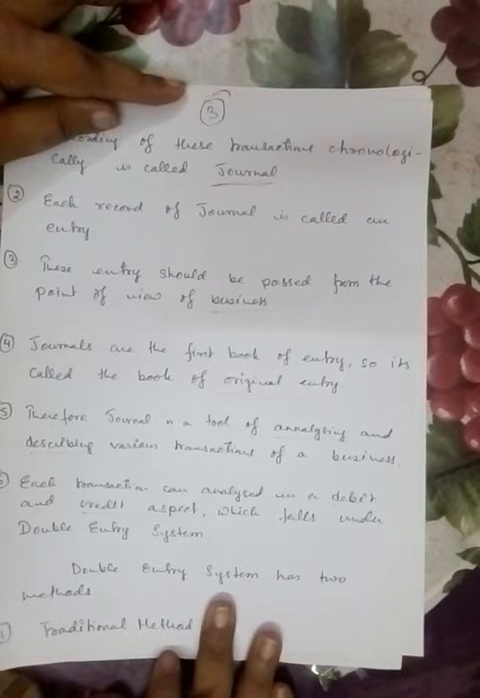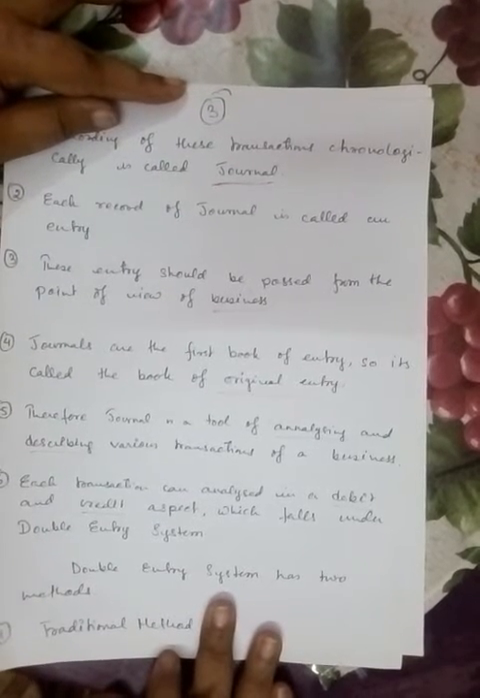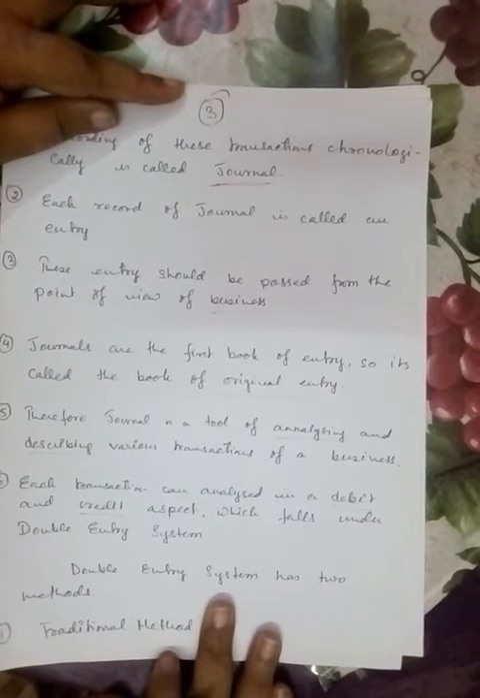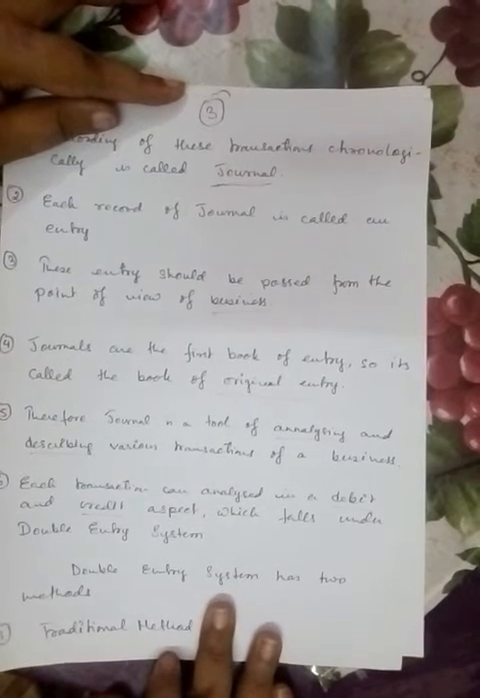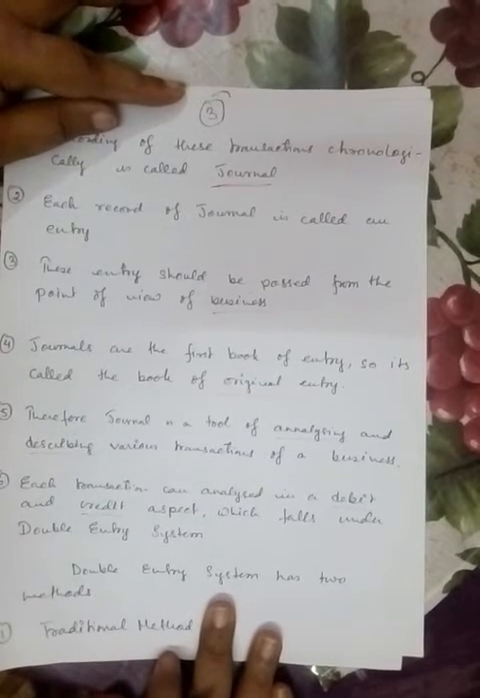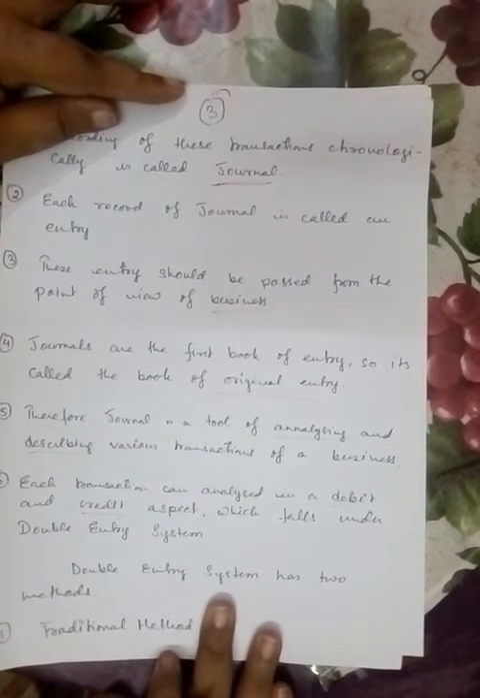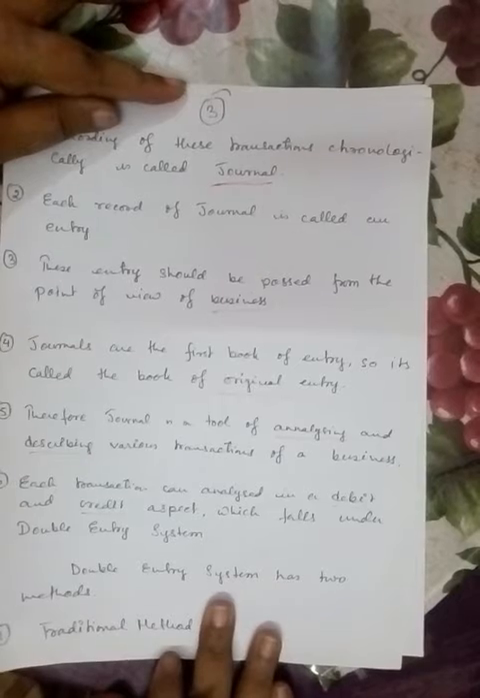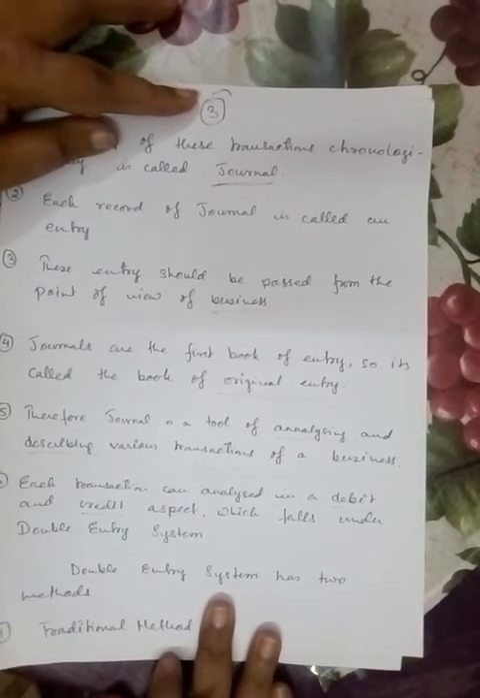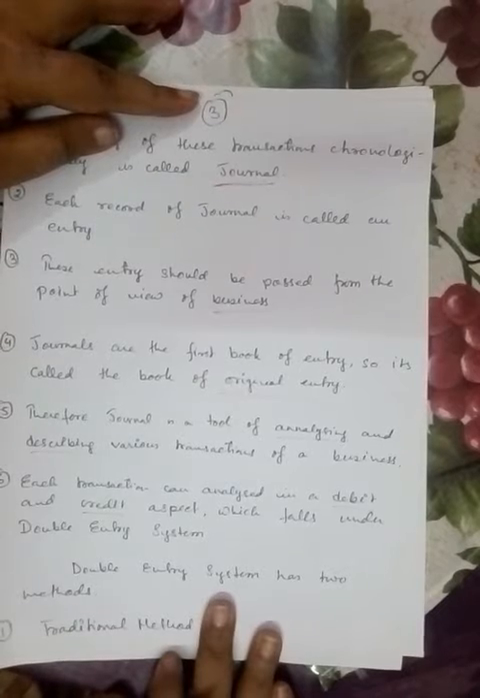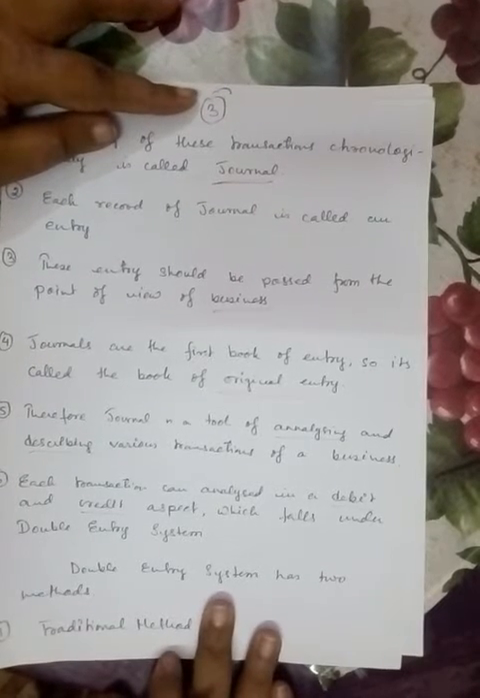If anything is coming into the business, we should pass the entry accordingly. If any monetary value of things is going out of the business, we should pass these entries accordingly. And we should all know that the owner of the business and the business are two different identities. Journal is the first book of entry, so it is called the book of original entry. Therefore, journal is a tool of analyzing and describing various transactions of business.